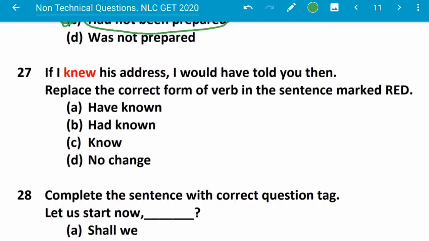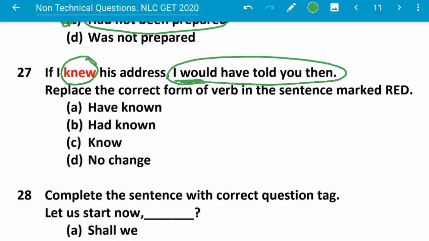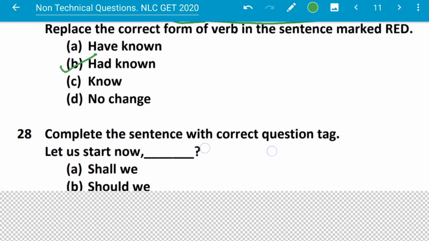If I knew his address, I would have told you then. Replace the correct form of verb in the sentence marked red. We have to replace knew with the correct form. So here in the if clause, in this clause, I would have told you. Would have told is mentioned for what? For had known. For if I had known, here it should be I had known. Next question.